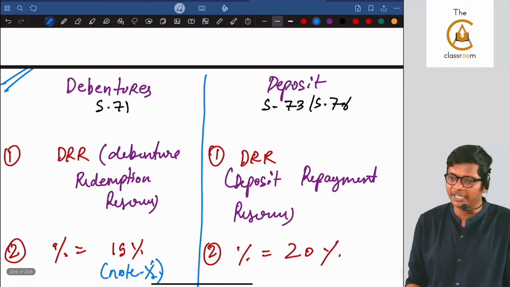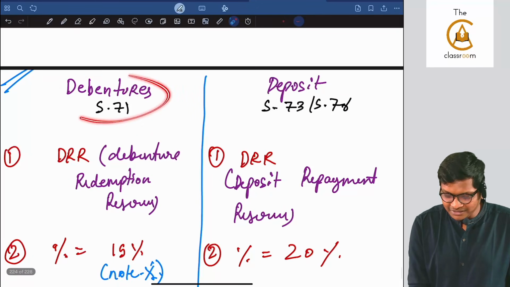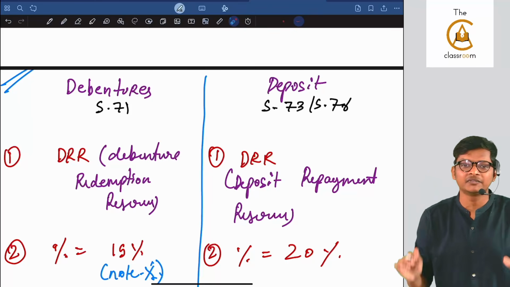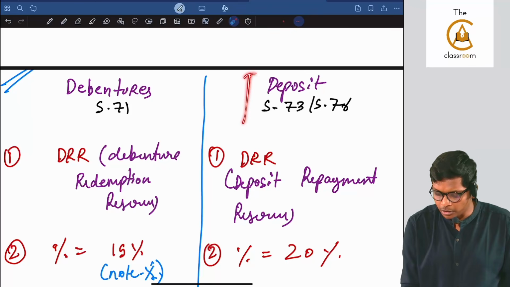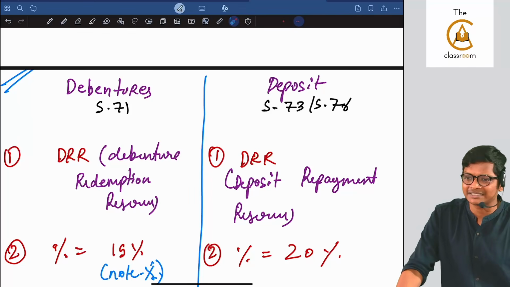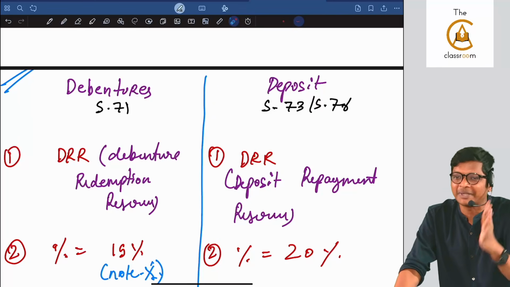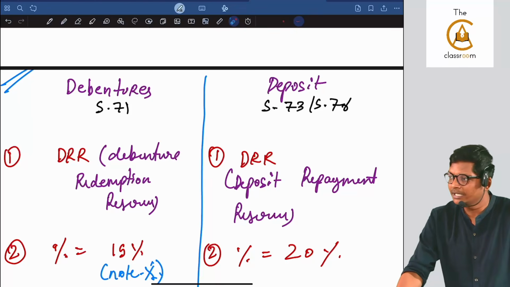Now, exam oriented. Debentures is section 71. We are going to see full 71 in this video, okay, along with the common points of deposit, 73 and 76. This will come only when you issue deposit to public. Okay, eligible company, it will come.